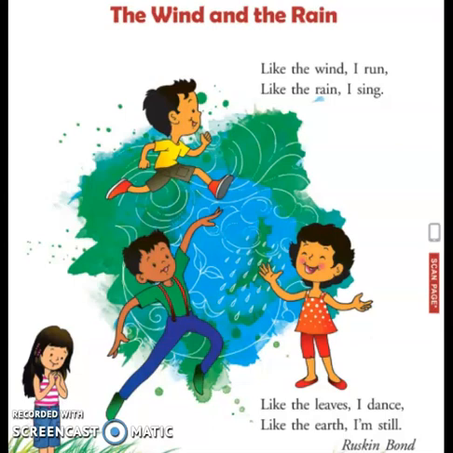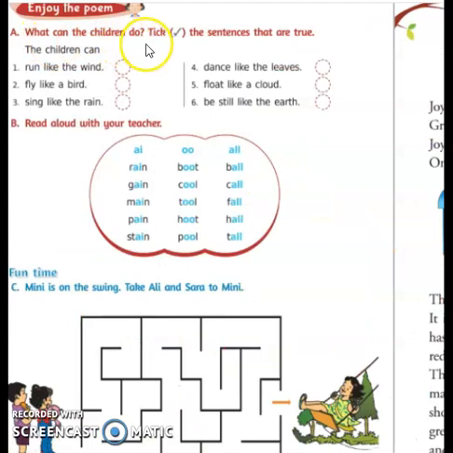Now you can turn to the next page. What can the children do? Tick the sentences that are true. The children can run like the wind. Is it true? Yes, you can put a tick. Fly like a bird? No. Sing like the rain? Yes, so put a tick.